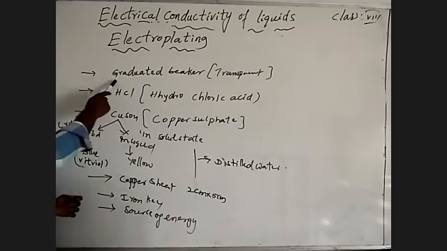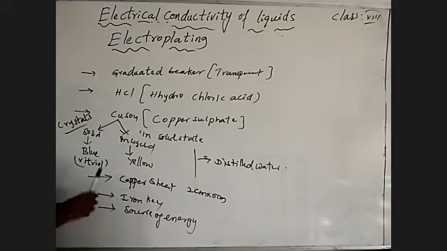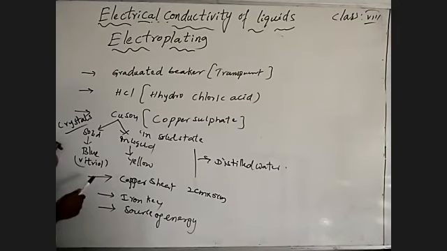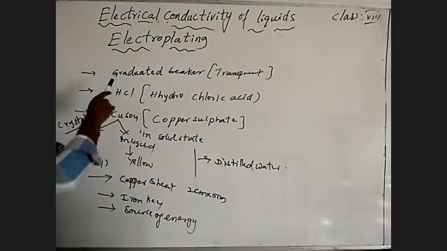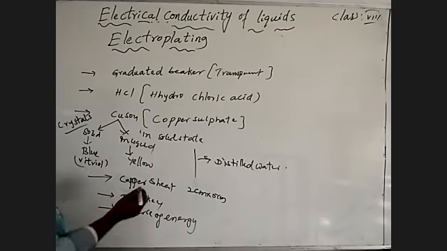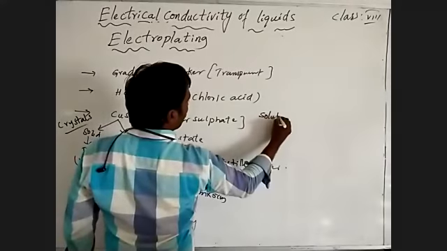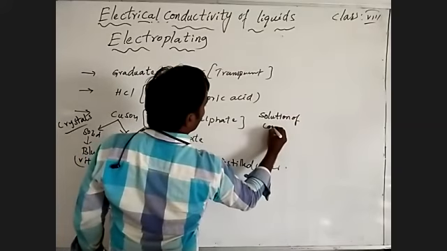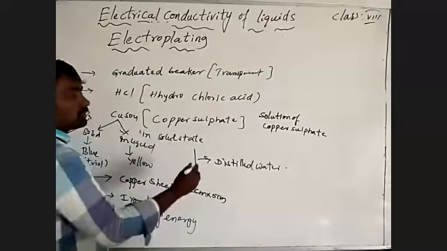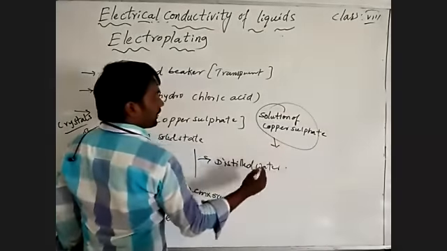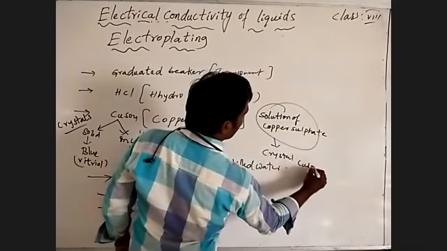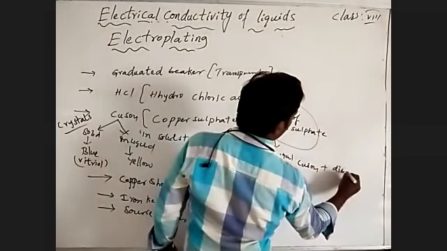See here, by taking the graduated beaker, we have to take the solution of copper sulfate. The solution of copper sulfate should be filled in a graduated transparent beaker. What is the solution of copper sulfate? The solution of copper sulfate is prepared from copper sulfate crystals and distilled water.